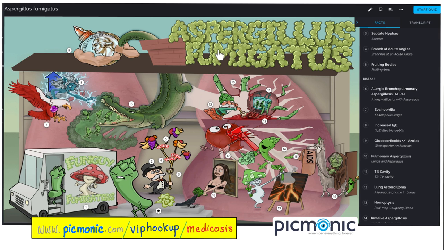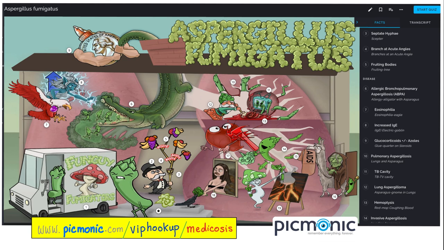Coming up next is Aspergillus fumigatus. It's a fungus. It is monomorphic. It has septate hyphae, i.e. true hyphae, branching at acute angles, less than 90 degrees, characterized by fruiting bodies. Diseases include allergic bronchopulmonary aspergillosis. This disease is characterized by eosinophilia and increased immunoglobulin A, and is treated with glucocorticoids and/or azoles.